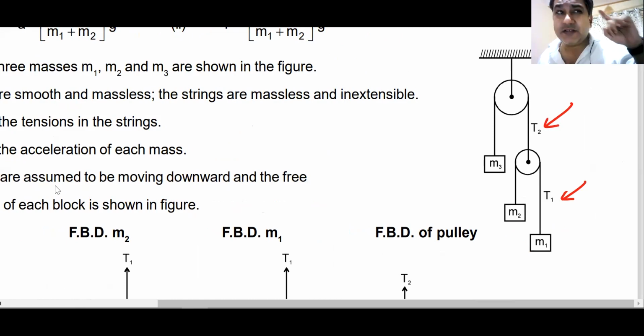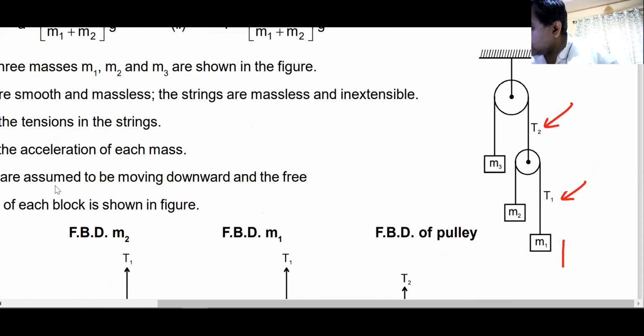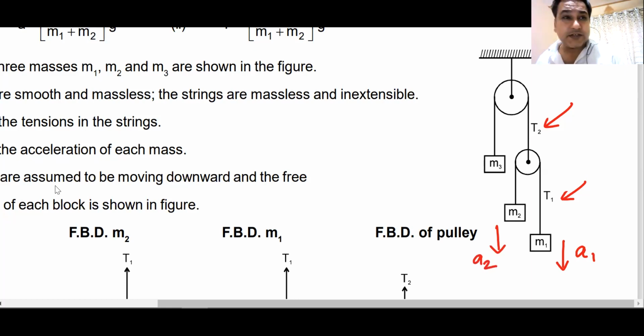Now, remember what I'm saying. There is no friction here, so we don't have to worry about the direction of motion. I can assume any direction of motion. Let us assume that block M1 moves downwards with acceleration a1, and block M2 moves downward with an acceleration a2. Obviously, all three cannot move downward, but I'm just assuming that all three are moving downwards.